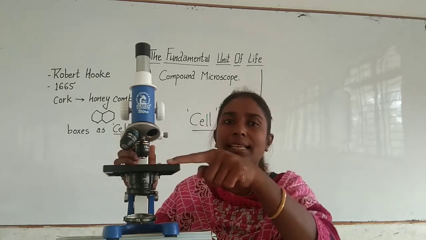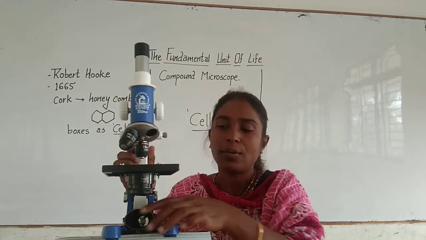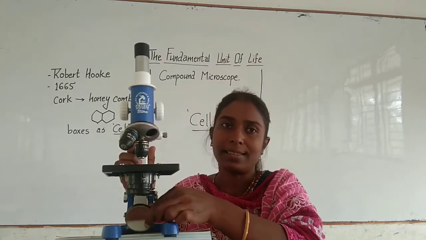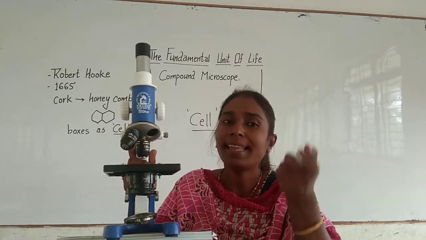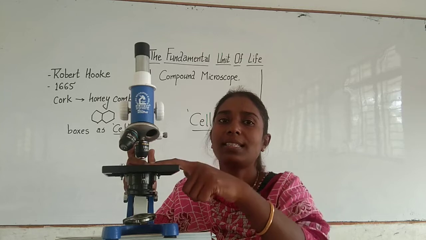This is called the stage of the microscope. Here we have a lens, one side is concave and the other side is convex, right? The organism which you need to see is placed over the stage, right?